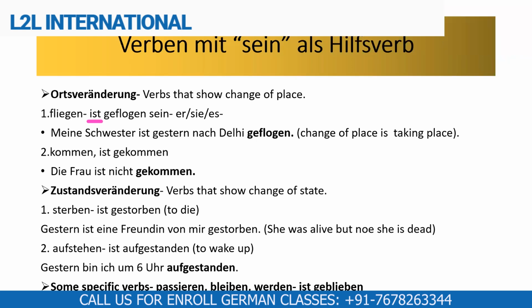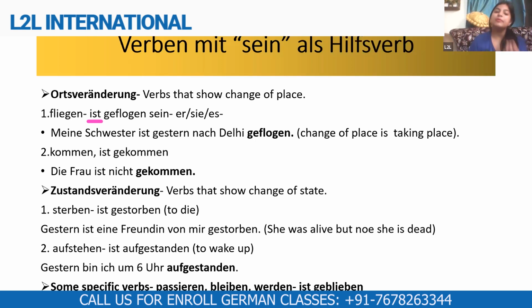Yeah. Then the next reason for which we need to use sein is Zustandsveränderung. Zustandsveränderung means change of state. State does not mean the state like Delhi, not that state. For example, the first verb, sterben. Sterben means to die. So to die means to be dead. So your state is changing. Earlier you were alive, now you are dead. So this is what change of state means, right?